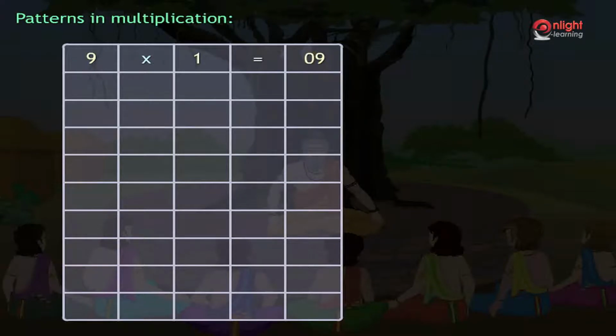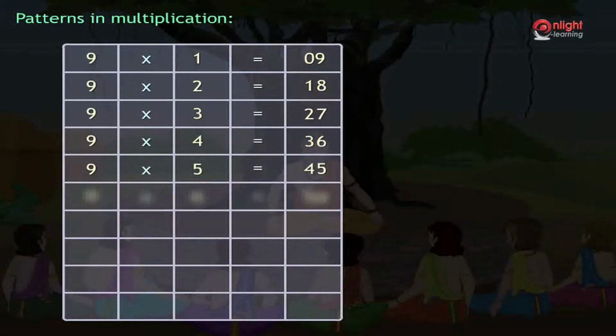And the second digit is equal to the difference of 9 from the first digit. We observe that when 9 is multiplied with 2, the first digit must be equal to 2 minus 1, which is 1, and the second digit is equal to 9 minus 1, which is 8. This method can be used to find the product of 9 with numbers until 10.